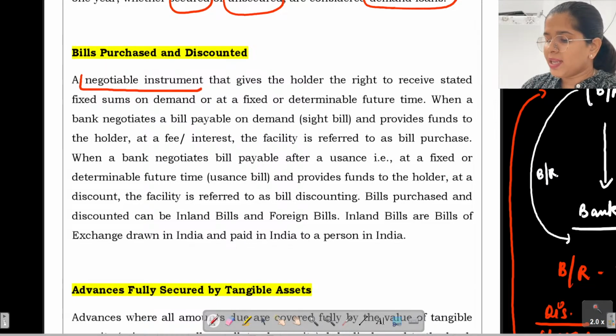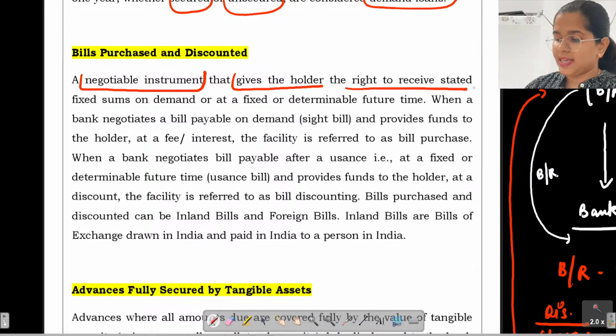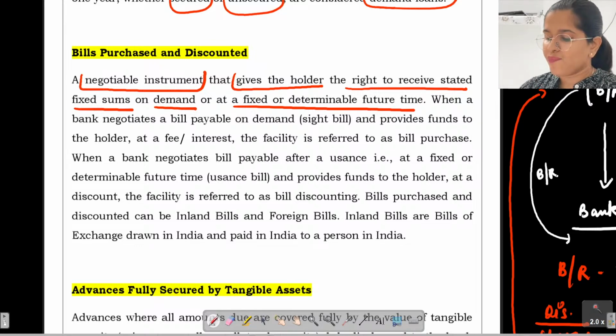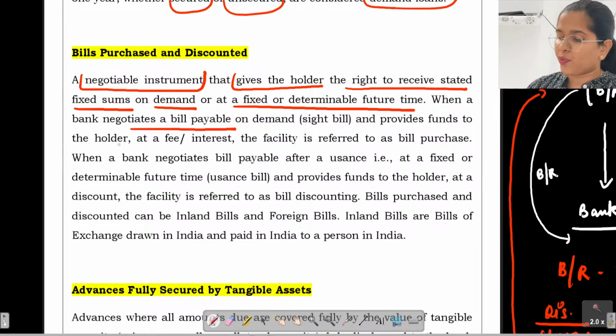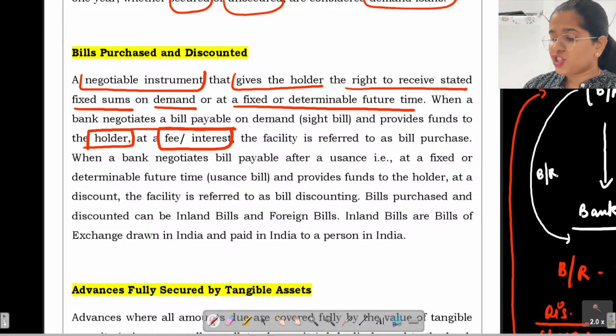A negotiable instrument gives the holder the right to receive stated fixed sums on demand or at a fixed or determinable future time. When a bank negotiates a bill payable on demand and provides the funds to the holder, there is a fee or interest that is charged. This is the facility referred to as bill purchase.